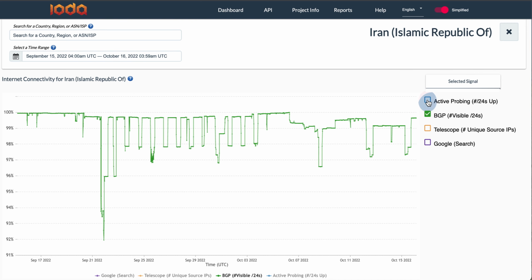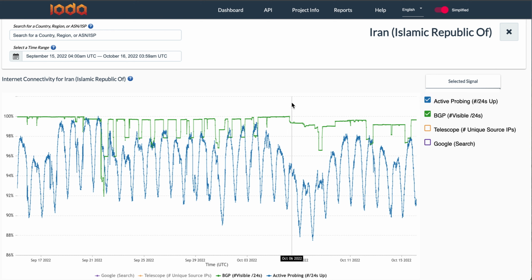If we turn the active probing signal on, let's consider these days, Sunday and Monday, the 18th and the 19th, as a more normal view of active probing, where we hit this maximum around 100% and it then falls down during the nighttime, which is normal, and comes back up during the day.